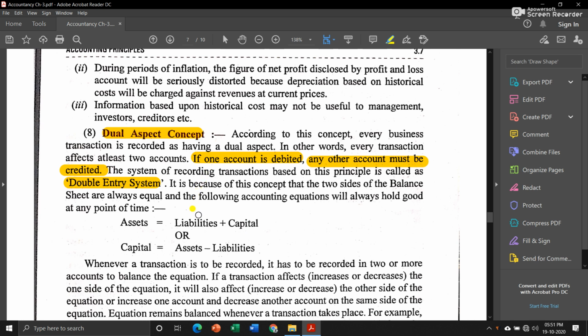Suppose if one is increasing, another will be decreasing. Now earlier we saw a formula that assets is equal to liabilities plus capital, or capital is equal to assets minus liabilities. Now these are nothing but 2 sides of the balance sheet. This part will be the debit side of the balance sheet, and this side will be the credit side of the balance sheet. Now after each and every transaction, both the sides should be equal. That is the rule of the dual aspect concept. It means if one of the assets is increasing, another liability or capital will increase, or either one asset will increase, another asset will decrease.